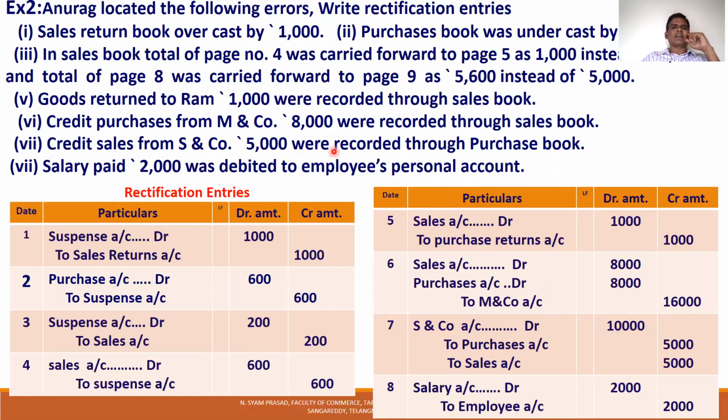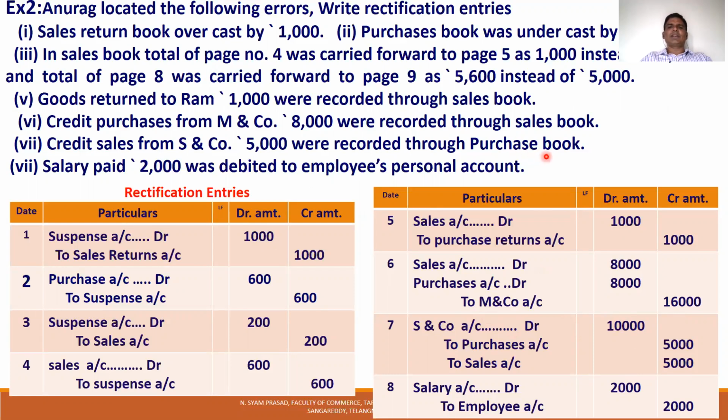Credit sales to S&T company 5,000 were recorded through the purchase book. What is the actual entry? You have to know. Credit sales means S&T company account debit to sales. S&T company is debited with 5,000, and sales account is credited with 5,000. What is the wrong entry? Purchase account debited by 5,000.